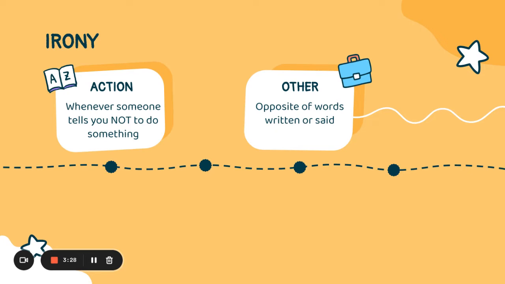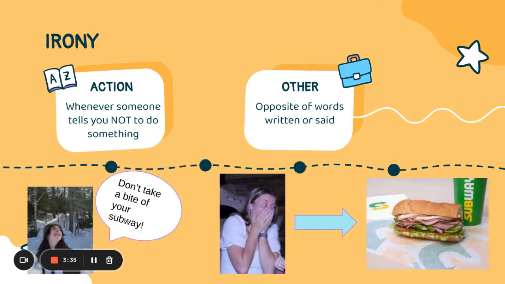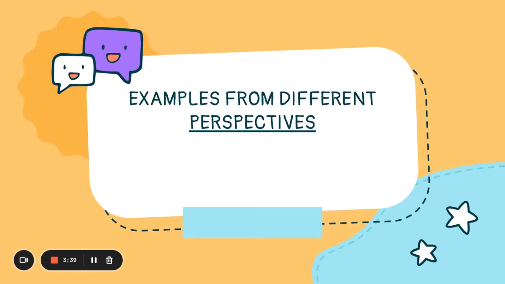But make sure to always take the opposite of what you're being told. For example, Sophia tells Maya not to take a bite off her Subway, but Maya pretends to do it anyways. Now we'll mention a few examples of both literary devices from different perspectives.